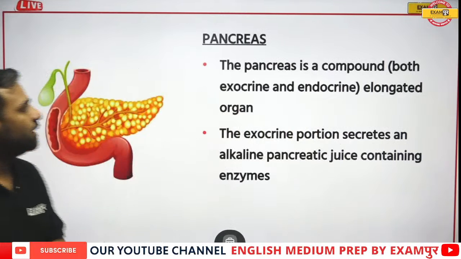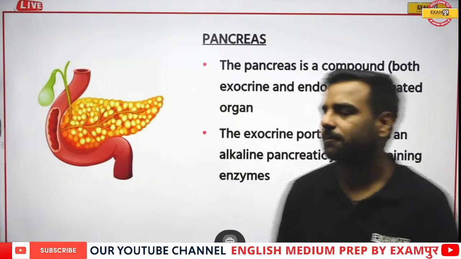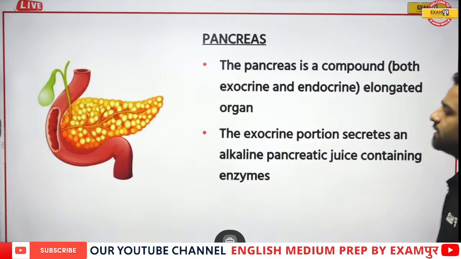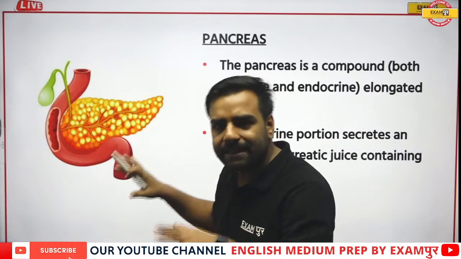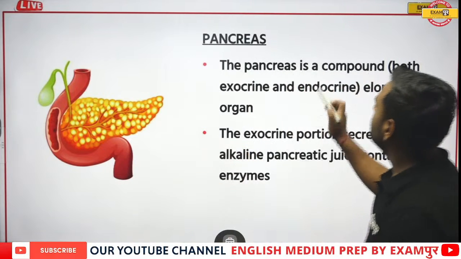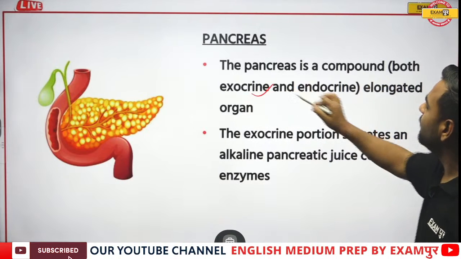Moving forward now. Let's see what the pancreas is. If I talk about the pancreas, what are they? Yeah, you all are correct. Good. Pancreas. Just have a look over here. This leaf-like structure, isn't it? This is actually the pancreas which is present in our body. Now what is it doing? The pancreas is a compound gland that is both exocrine and endocrine.